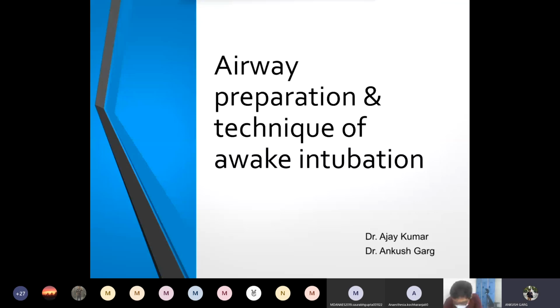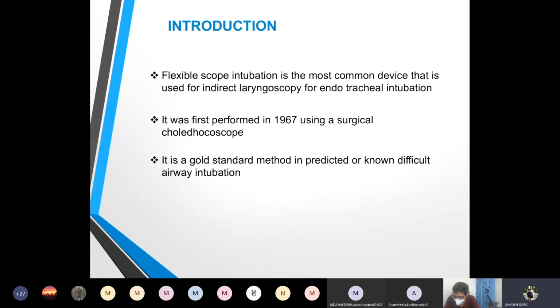Good afternoon, everyone. I am Dr. Ankush Garg, and I will be presenting the topic of airway preparation and the technique of awake intubation under the guidance of Dr. Ajay Kumar. We will be discussing mainly the patient preparation and the equipment preparation, which is the flexible scope intubation.